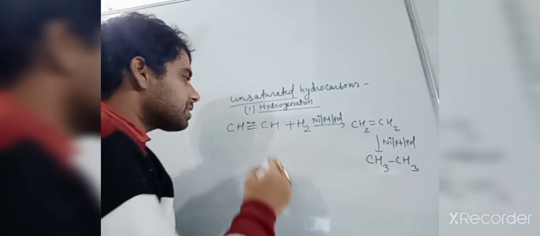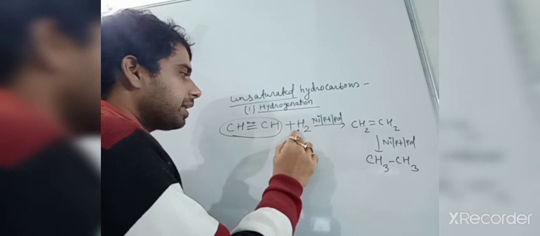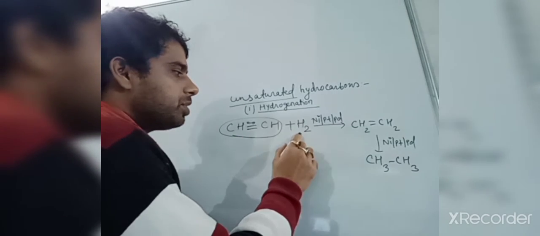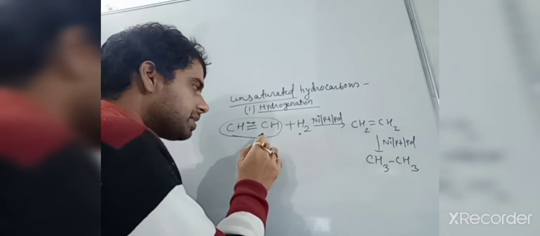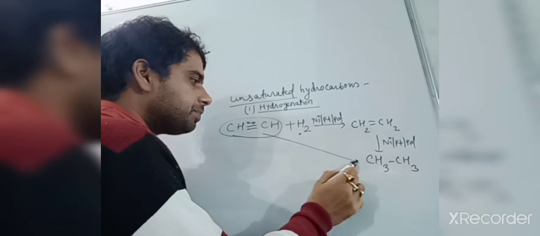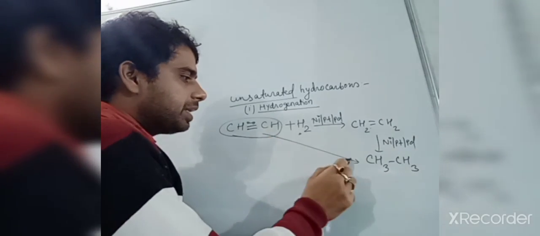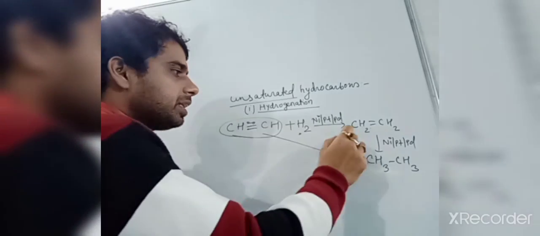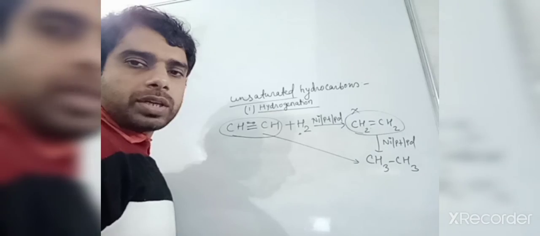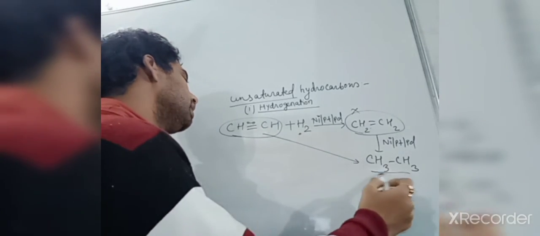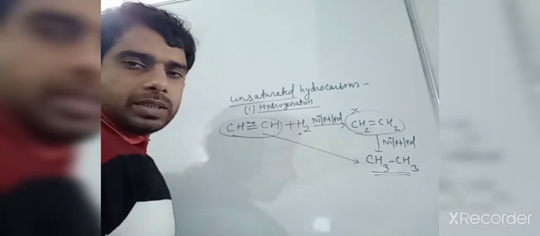Now if you ask me what will happen if I take a limited amount of hydrogen, will it form a double bond or will it form a triple bond? Alkyne will give you alkane only. This is the ultimate aim. Alkyne will give the alkane. The reaction will not stop here. Ultimately, it has to give the alkane. So that's why the alkyne will give this alkane.